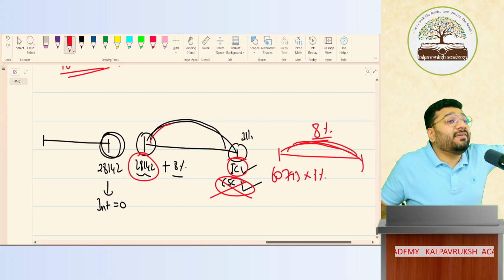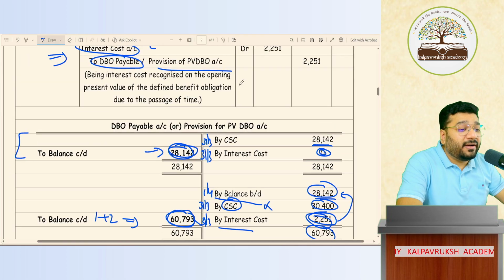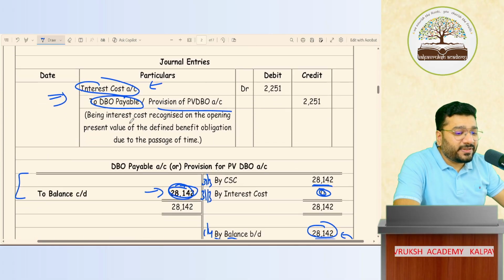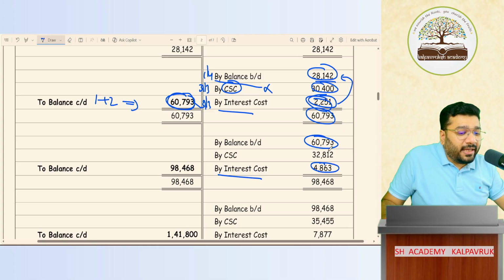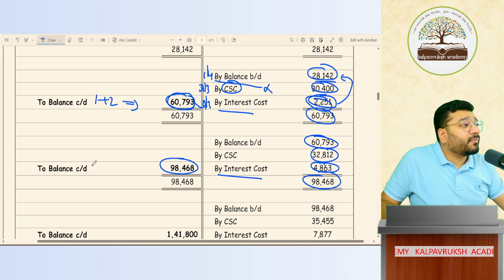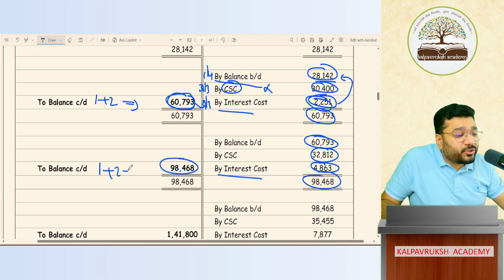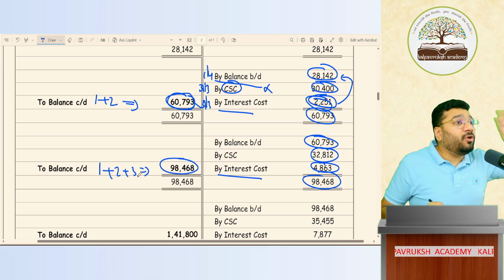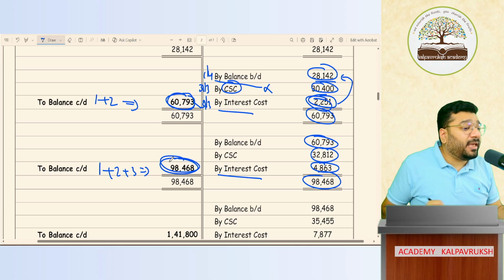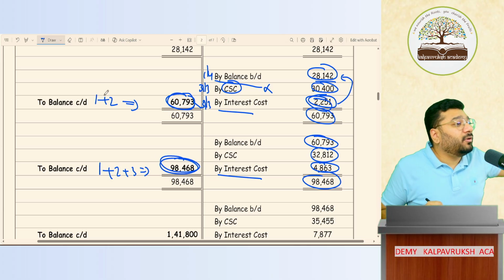On the same date, since the employee has rendered the service for the third year, you have to calculate the current service cost of the third year. What is the CSC of the third year? 32,813 is the current service cost. So that I'm recording. The total is how much? 98,468, which is the liability for year 1 plus 2 plus 3. So the employee has completed 3 years of service. So this much money I have to pay him. So much money is accrued for 3 years.